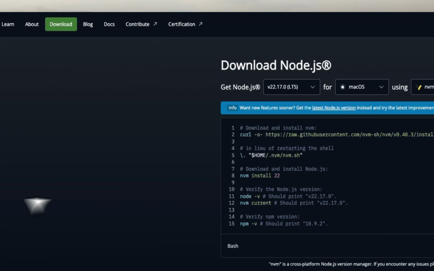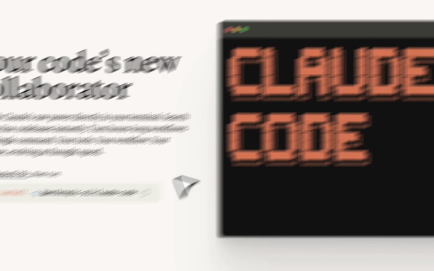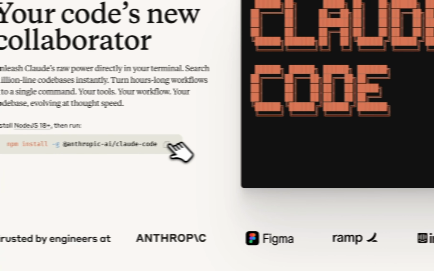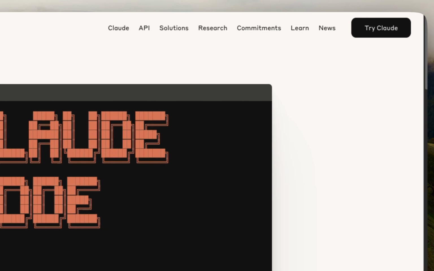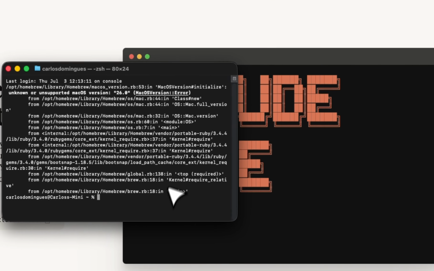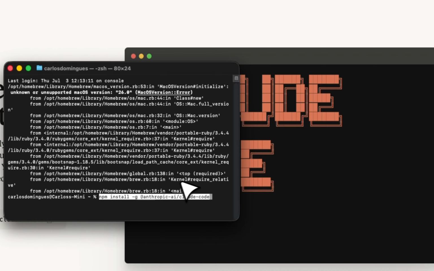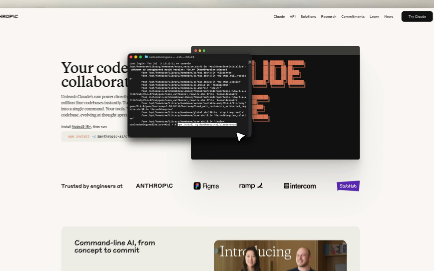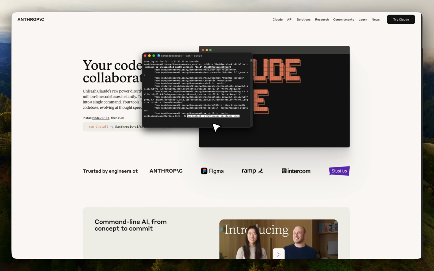One, you need to have Node already installed before you get Claude Code. And then second, you need to basically copy this code in here. And you need to open your terminal on Mac or the CMD on Windows and then paste the code. Because I already have it installed, I won't do it, but that's basically what you need.